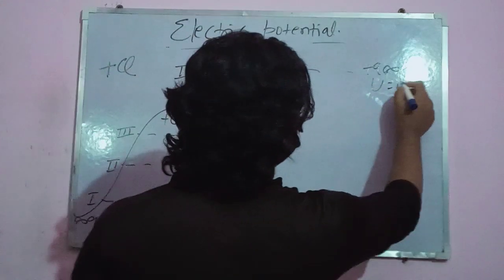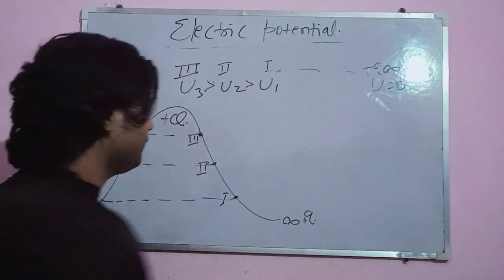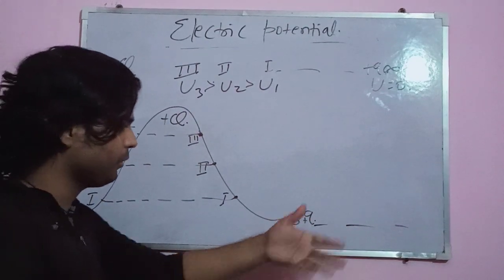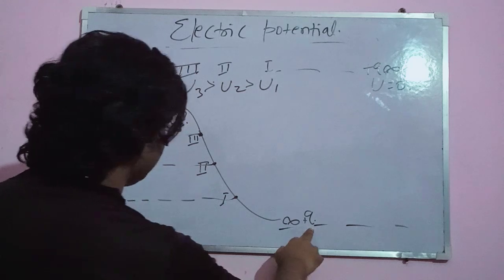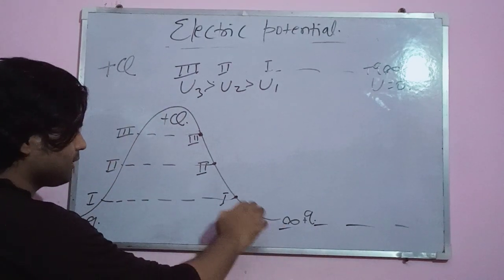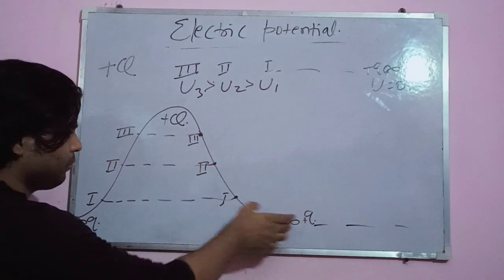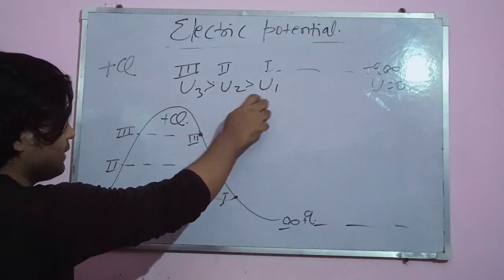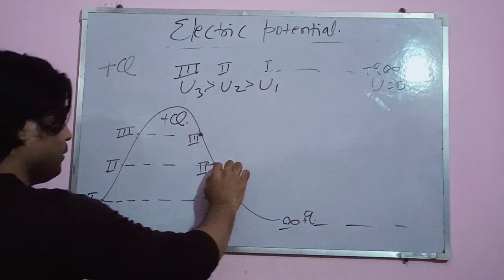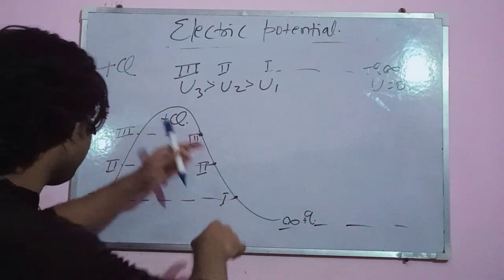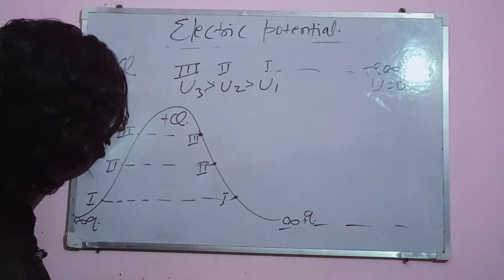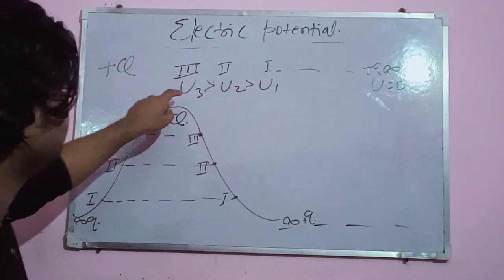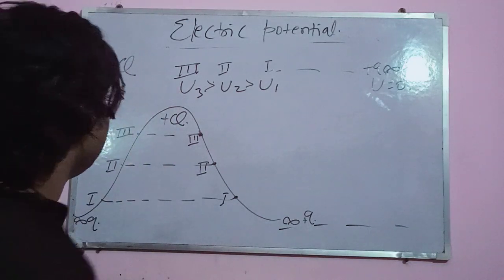So U is equal to 0 at infinity, and this plain land is taken as the infinity level because plus q requires no energy to travel from here. And as it is climbing the hill, at 1 it requires less energy, at 2 it requires more energy than U1, exactly like this situation. And from U2 to U3 it requires more energy, and to reach plus Q it requires the highest amount of potential energy to reach here.